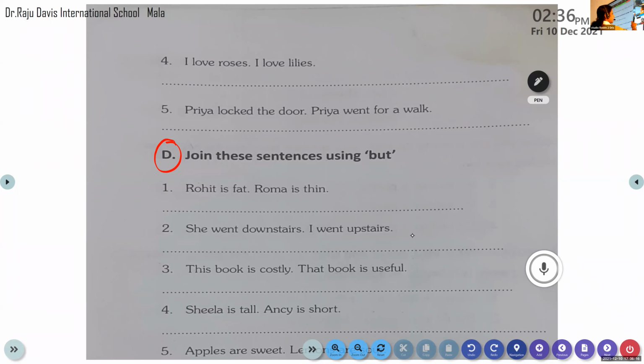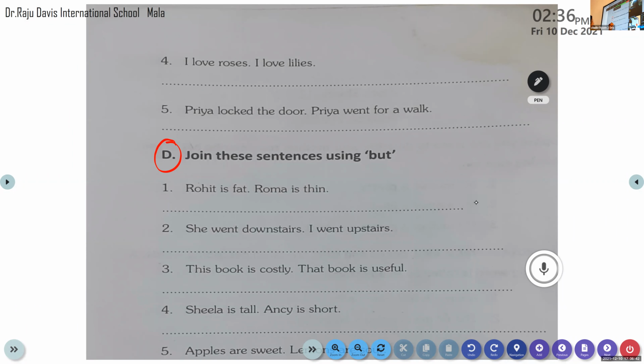And I'll just unmute Bennett. Bennett, come on. Unmute it. Yes, ma'am. Yes, come on. Do it. Rohit is bad. Roma is sick. Rohit is bad, but Roma is sick. Rohit is fat, but Roma is thin.